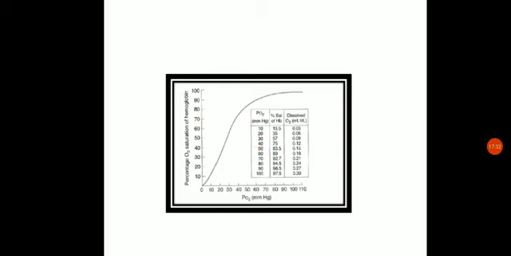Now in oxygenated blood, the hemoglobin is 97% saturated with oxygen, in which the partial pressure of oxygen is 100 mmHg. So when the partial pressure of oxygen is high, the saturation is 97.5%. In the case of deoxygenated blood, the partial pressure of oxygen is 40 mmHg, and hemoglobin is 75% saturated with oxygen.